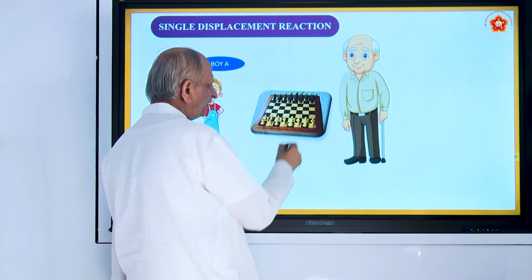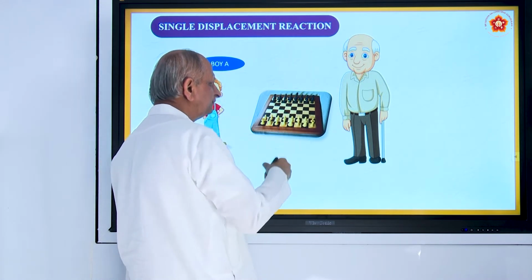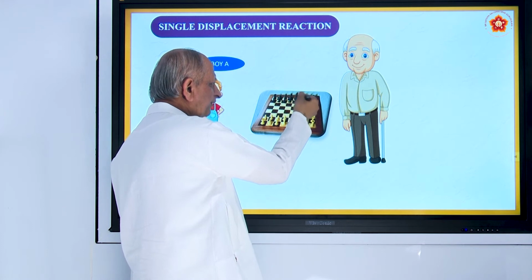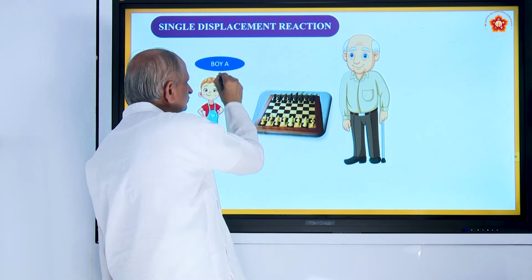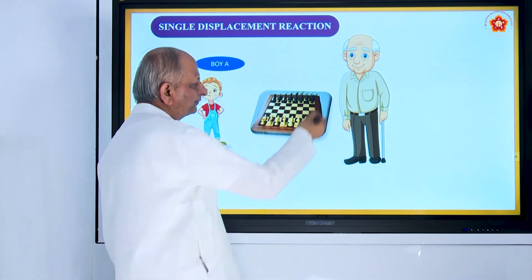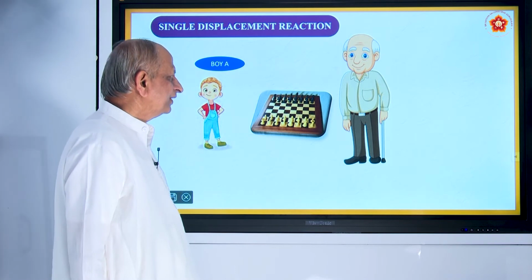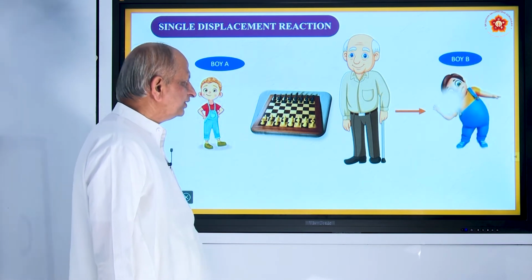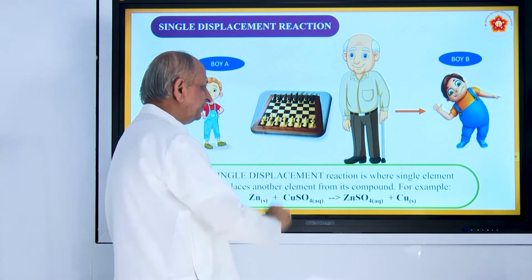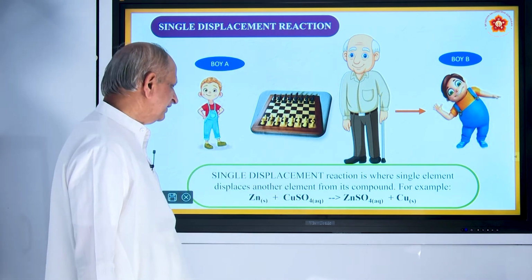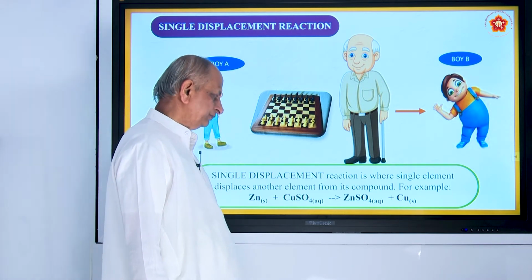You know the names of all this. So, when you play on that, one of the pawns will be removed. So, also here is a boy and here is an old man, and what they do, so displacement takes place, a reaction where a single element displaces another element from its compound.